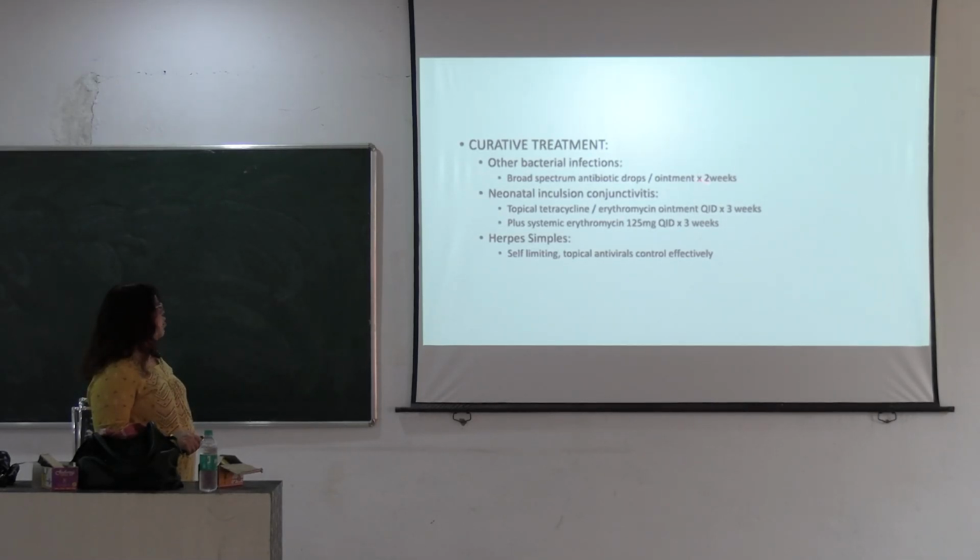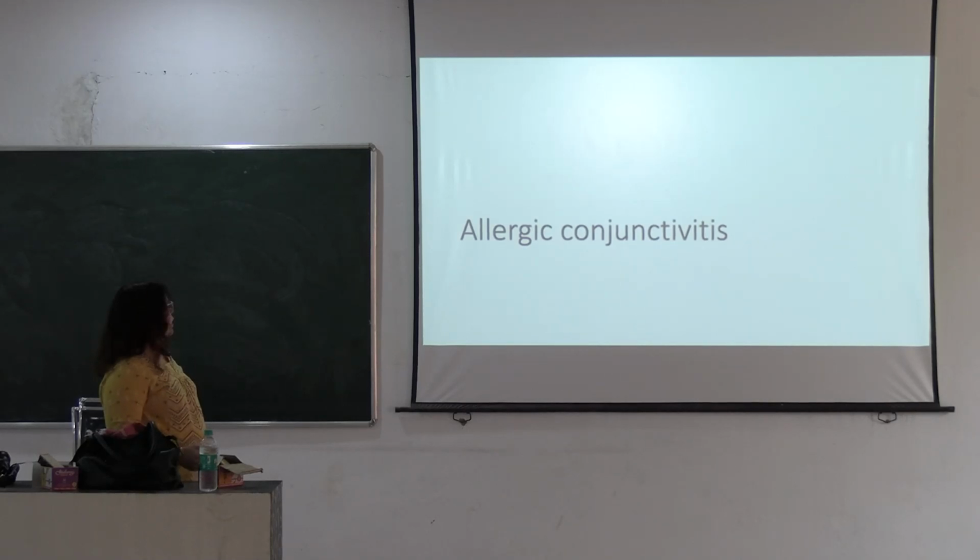In case of neonatal conjunctivitis caused by Chlamydia trachomatis, topical tetracycline or erythromycin ointments are given 4 times a day for 3 weeks, plus systemic erythromycin 125 milligram QID for 3 weeks. And if herpes simplex infection, it is self-limiting and is controlled automatically, there is no need of treatment. Then we come to allergic conjunctivitis.